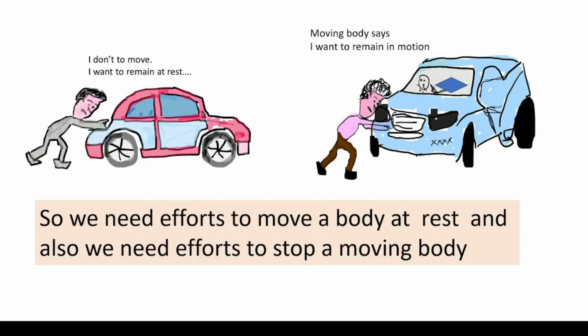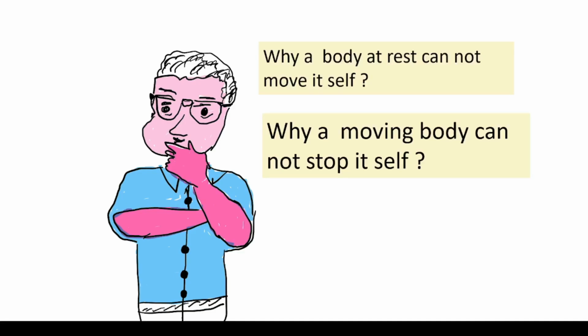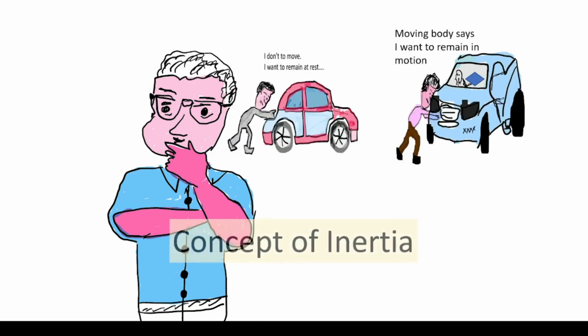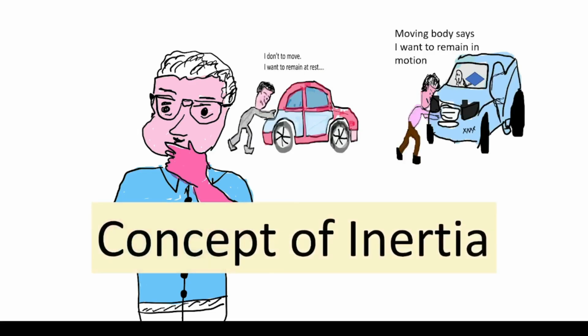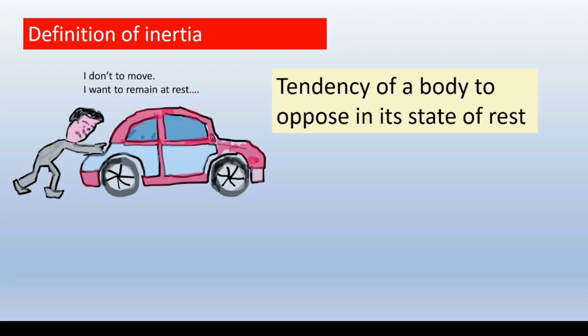So we need efforts to move a body at rest, and also we need efforts to stop a moving body. Why can a body at rest not move itself, and why can a moving body not stop itself? This can be well understood by the concept of inertia. Now let us define inertia.